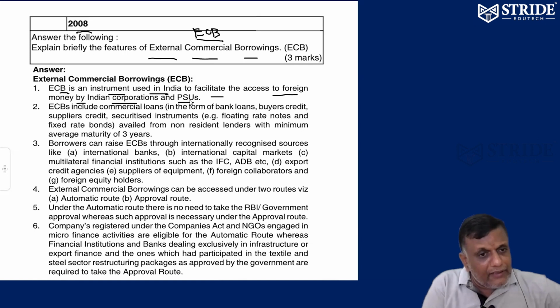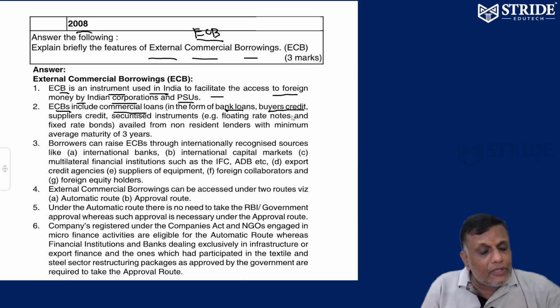By this, I can get foreign money. External commercial borrowing means an Indian company gets money from abroad. PSUs, public sector undertakings, also get money from abroad. ECBs include commercial loans, so I'm borrowing commercial loans. Bank loans I can get.